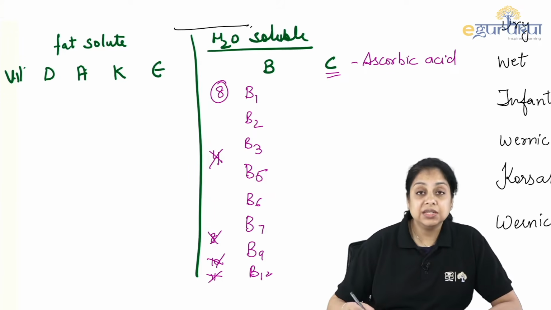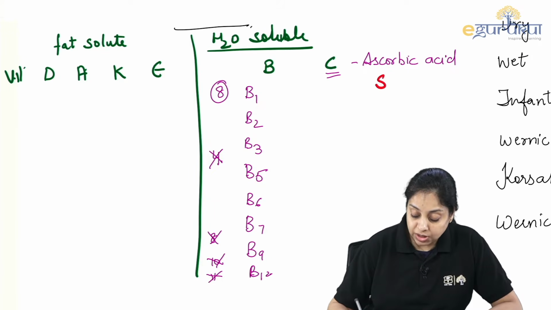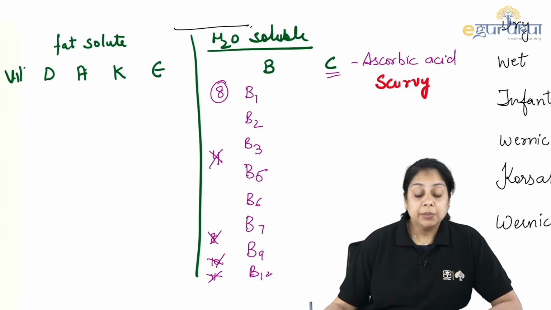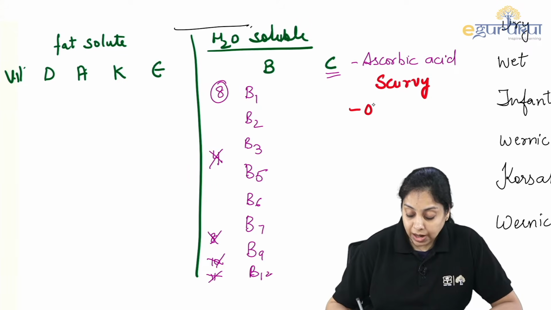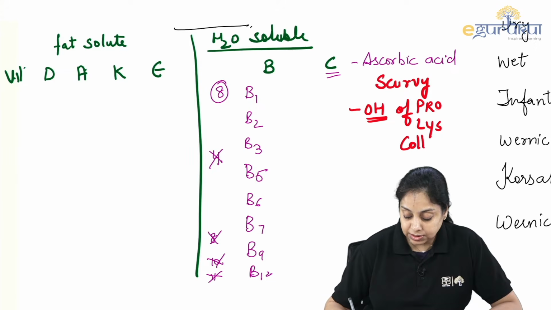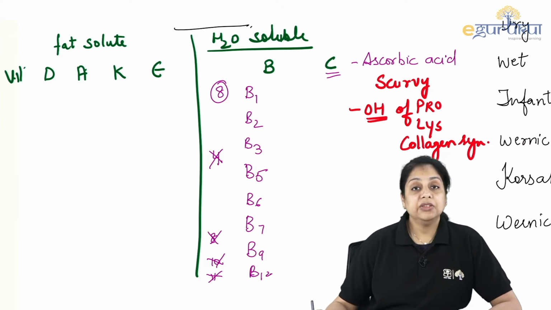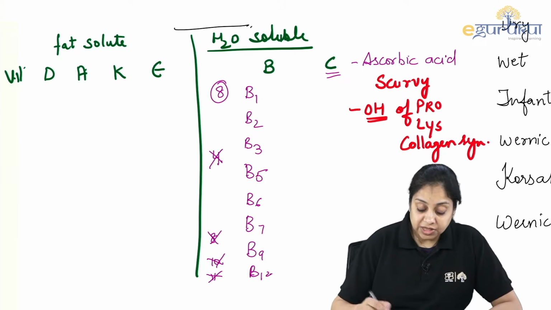And what kind of disease is it related to? It is mostly related to scurvy. Why scurvy? Because vitamin C is important for the hydroxylation of the proline and the lysine residues in collagen synthesis. Which enzymes are involved?